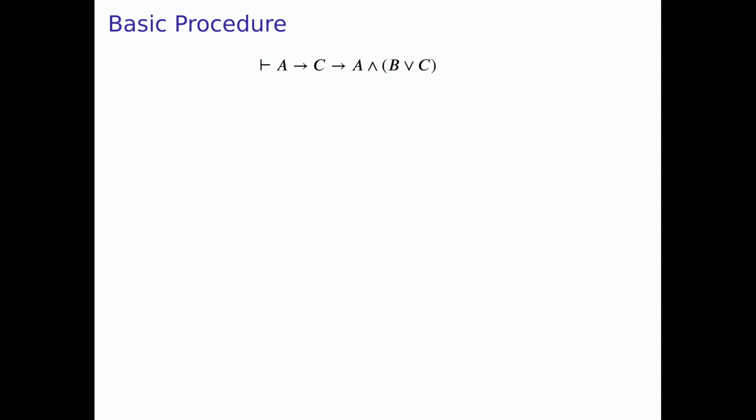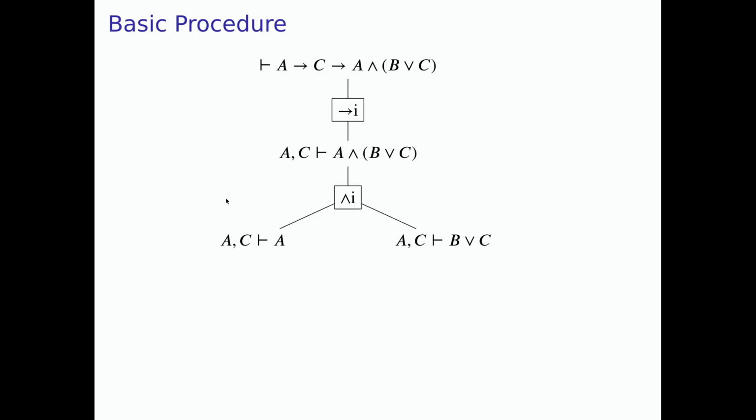The general concept is users define a set of rules that Aesop then applies to the initial goal and then recursively to the sub-goals, etc., to build a search tree. Nothing very fancy. So here's an example. We have some goal: A implies C implies A and B or C. And then probably we have some implication introduction rule that moves these two hypotheses into the context. Then we might apply an AND introduction rule to split into two sub-goals, A and B or C with the same context. The left sub-goal is, by assumption, trivial.